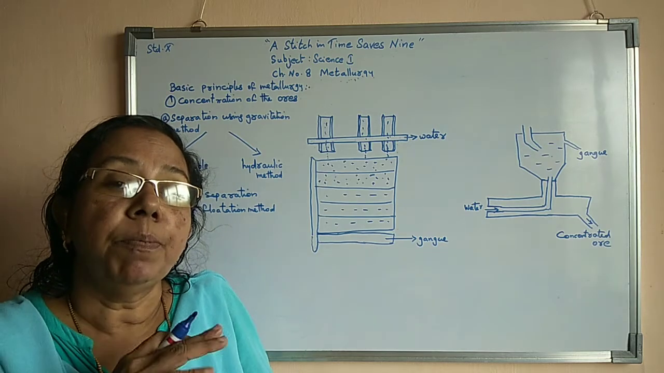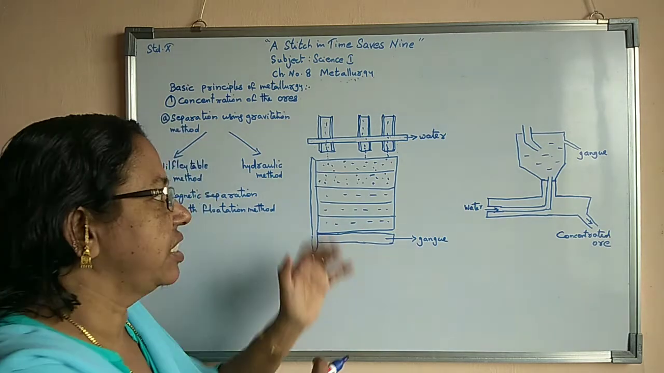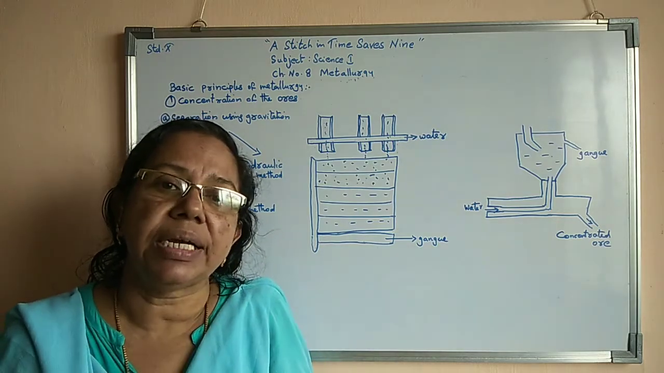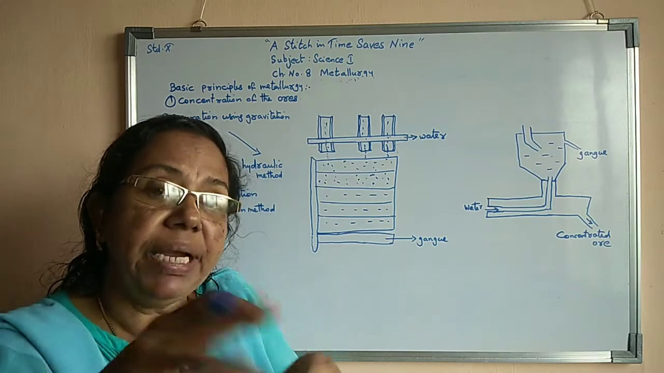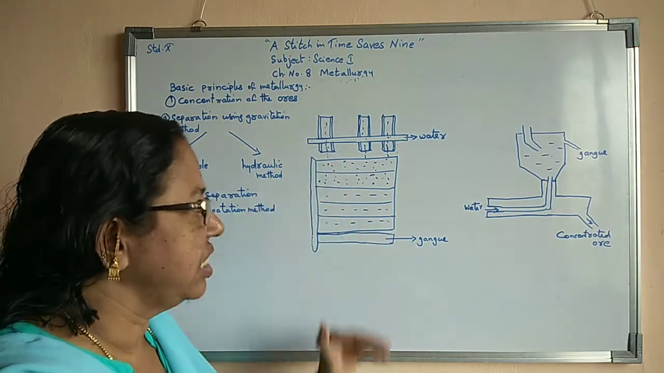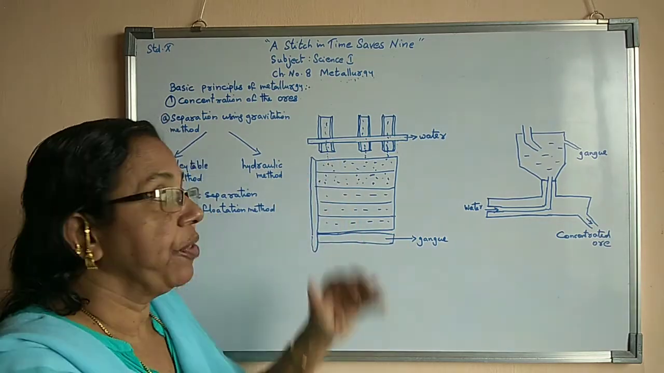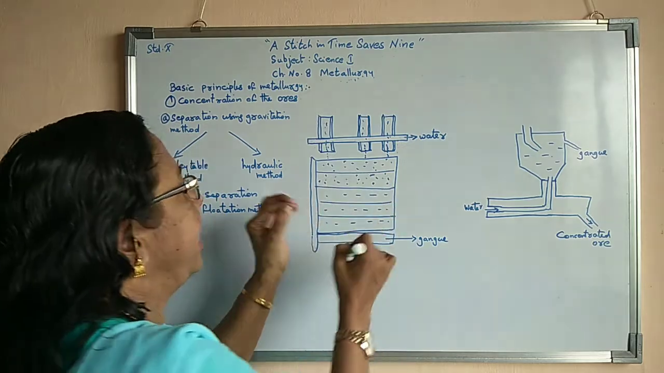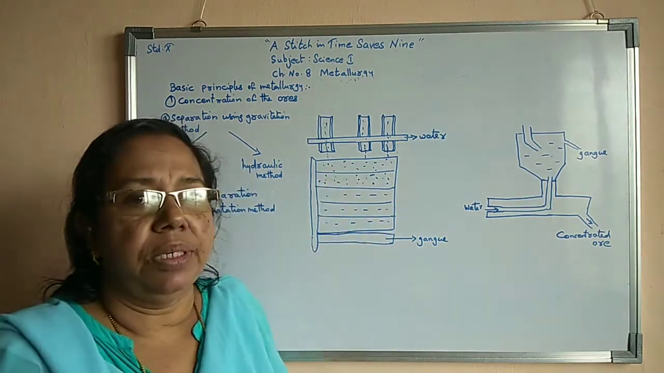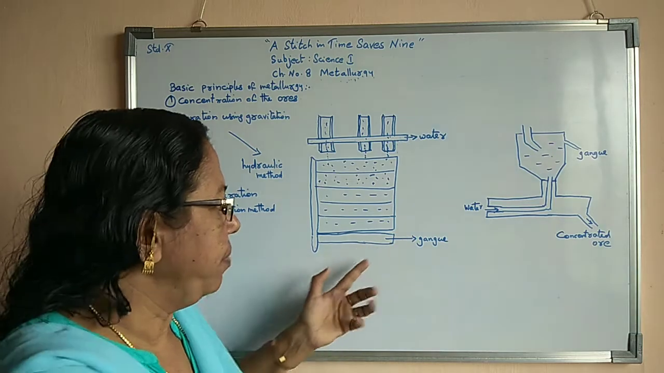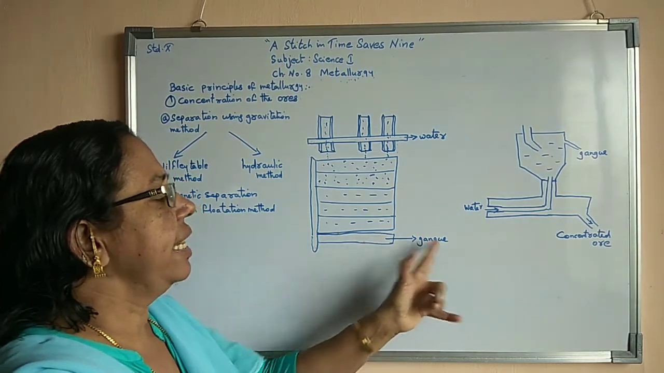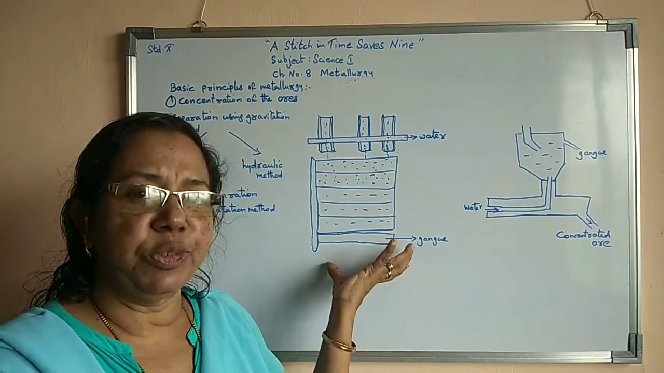As a result, the powdered gangue will wash out. The powdered gangue consists of very thin, muddy, tiny particles, so they wash away very quickly. Through these tiny holes, all the gangue particles will come down and be collected in a separate place. That is the gangue collecting arrangement.